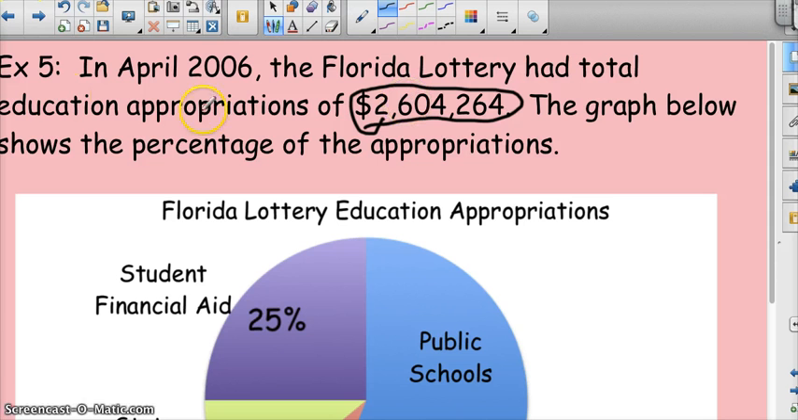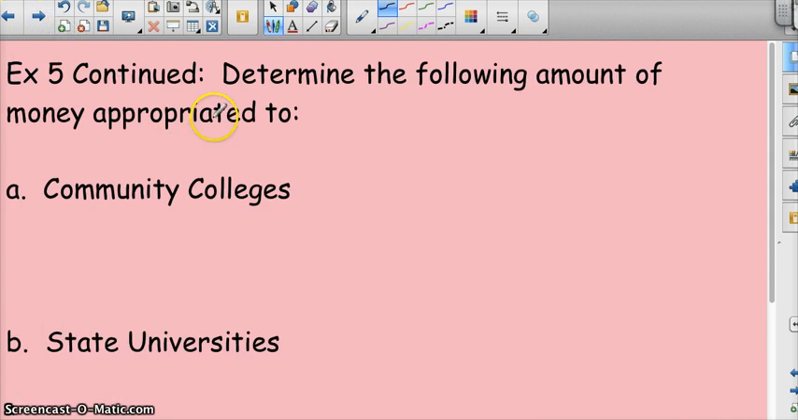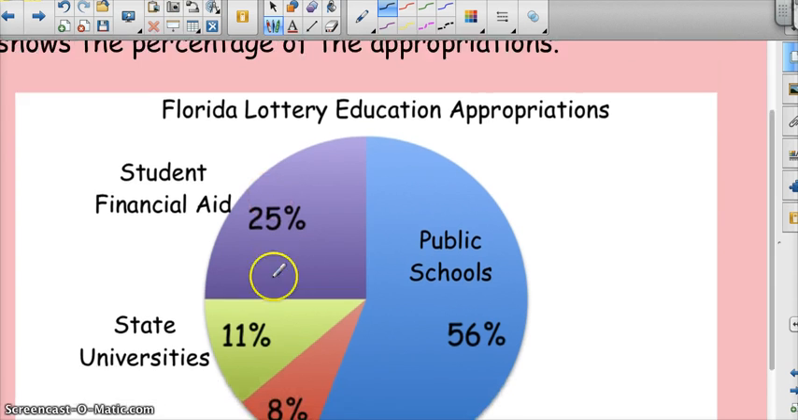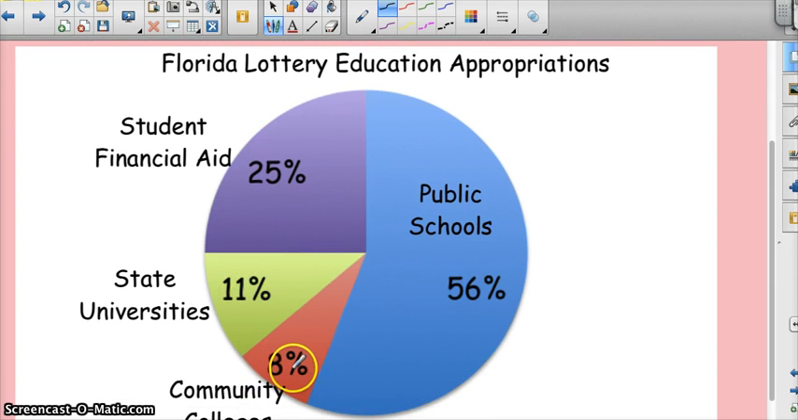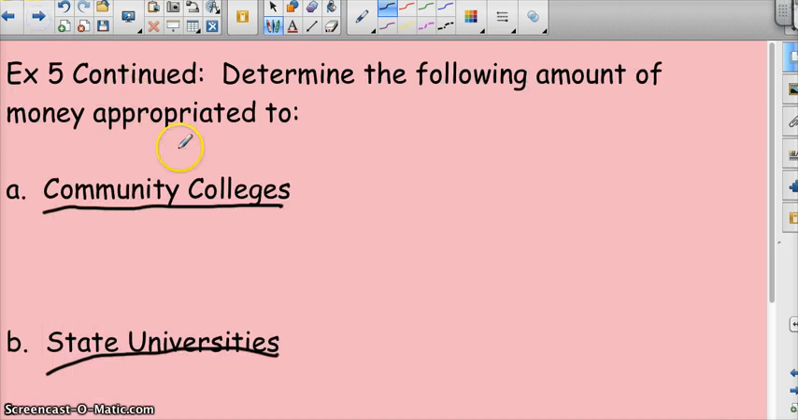So here's the total we're using. Now the questions come on the next page. All right, they want to know exactly how much money was given to the community college and how much money was given to the state universities. So let's look back. It says state universities got 11%, community colleges got 8%. Well, 8% of what? 11% of what? What are we talking about here? Well, it's 8% of the total amount of money. It's 11% of the total amount of money.